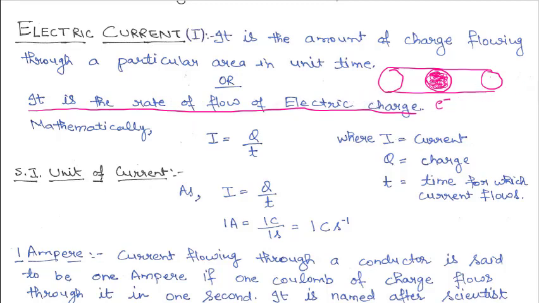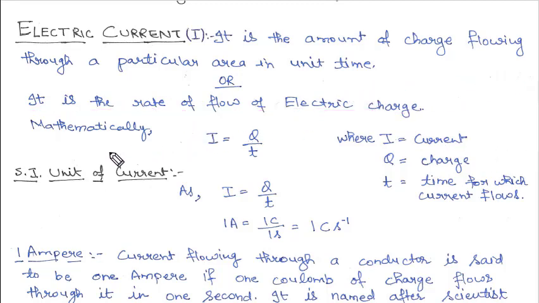Now what is the mathematical meaning of this statement? Mathematically it is I is equal to Q by T. We can see from the formula, Q is charge, T is time, so it is charge per unit time. So what is current, what is I? It is Q by T, where Q is charge, T is time, so it is charge per unit time.